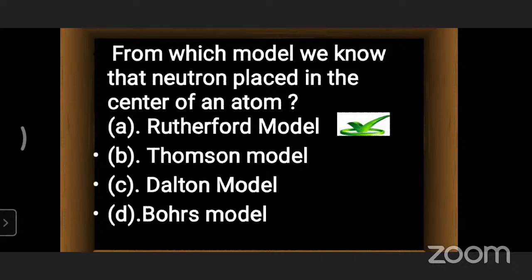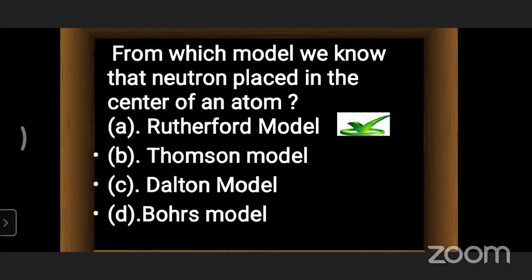Now in front of us we have two models: the Rutherford model and Bohr's model. According to the Rutherford model, the neutron is placed in the center of an atom, and it does not have a charge, unlike the electron and proton.